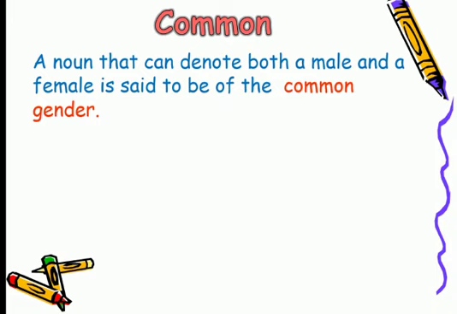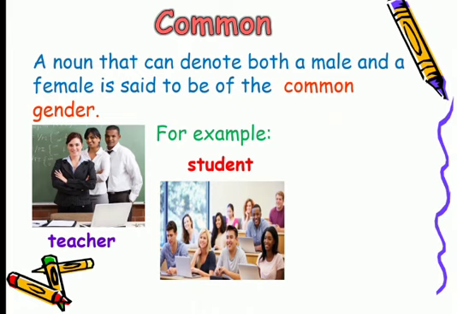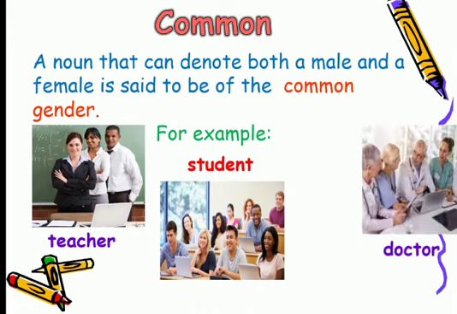Next is common gender. A noun that can denote both a male and a female is said to be of the common gender. For example, teacher. Children, you must have noticed in school also, many of the times you simply say, my teacher is very good. My teacher is a kind person. A teacher can be a male or a female. Same here, student. A student can be a boy or a girl.